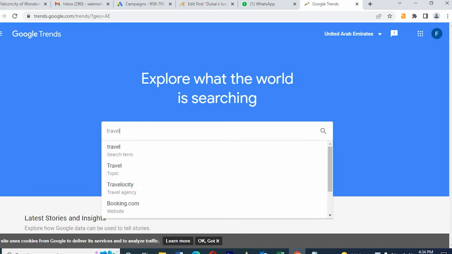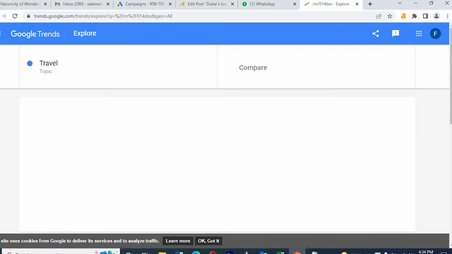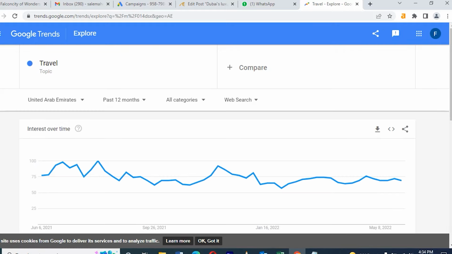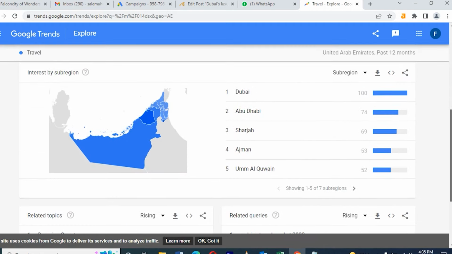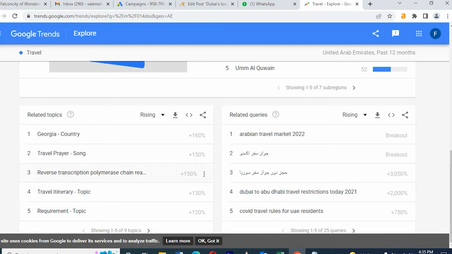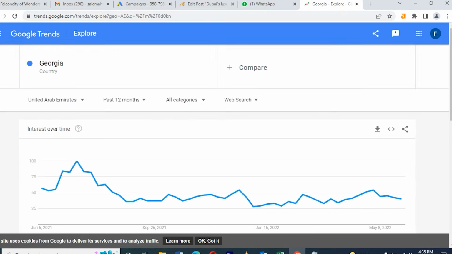Here this is the format. It's showing that I chose the topic travel. So for travel, so many search views are showing here per day, how many people are searching for travel. In this location mostly people are searching for travel. In Dubai, Abu Dhabi, Sharjah, Ajman, those places it is trending, but Dubai is more trending. Mostly people are searching the keyword topic called Georgia in Dubai. So try to release Georgia related topics, then our views will get more.